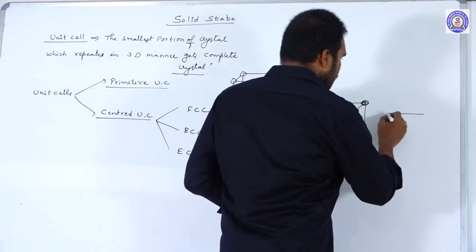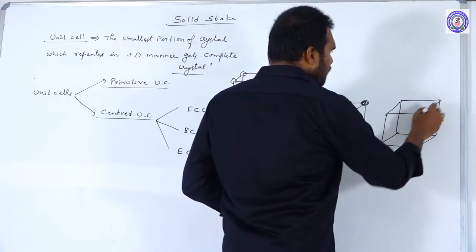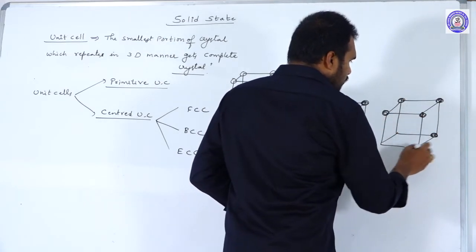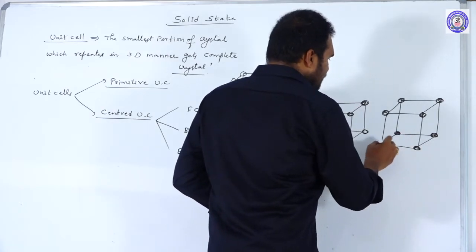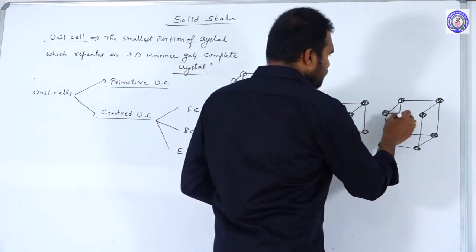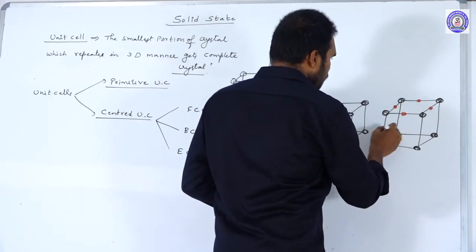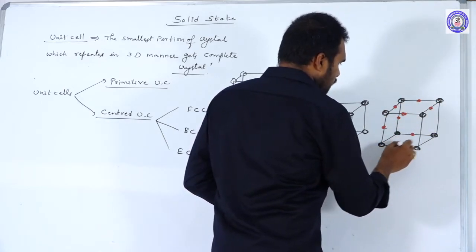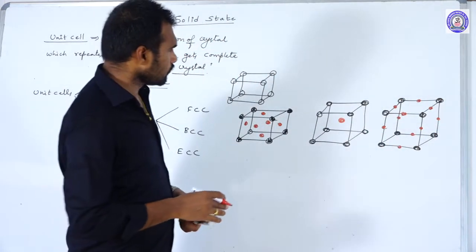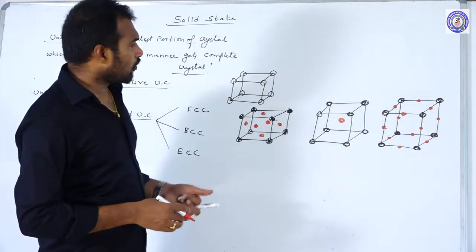Next, third one, edge centered cubic units. Edge centered is nothing but here the constituent particles are present at the corners. Along with the corners, the atoms are also present at the centers of 12 edges. How many edges are there? 12 edges are there. Centers of the edges. So this is one center, like this. That is what we call edge centered.